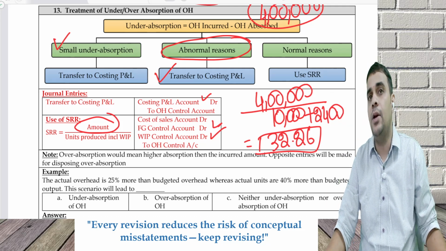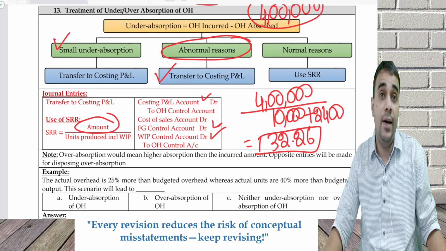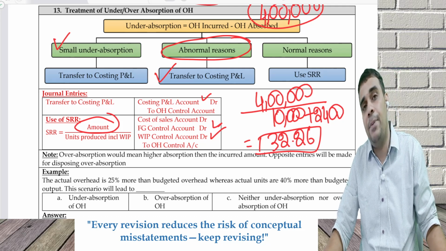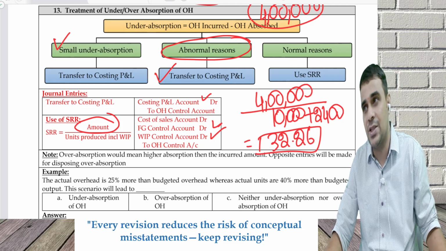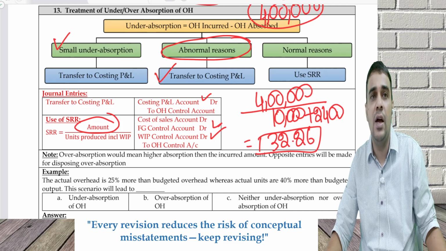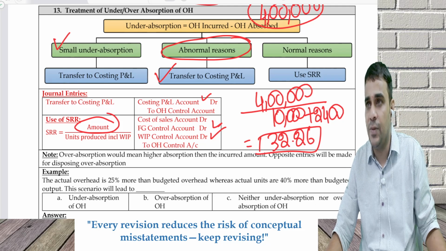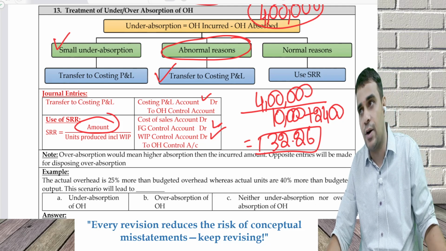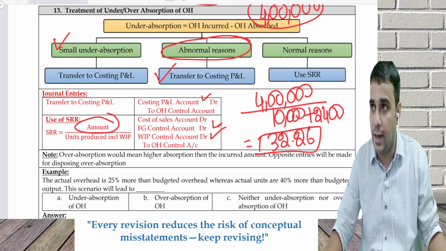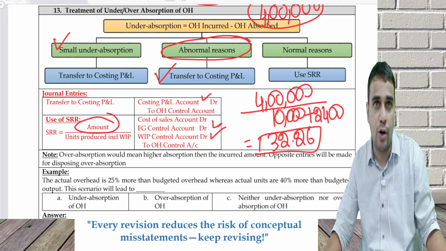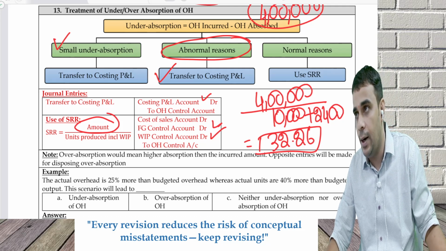Then I understood that no, it's not a small amount. He said it's a big amount. Then I asked, why did it happen? He says it happened because of certain abnormal things. The costing guy did not do it properly, estimation went wrong, the finance guy spent more, the purchase guy spent more. Everything went wrong in the company. When everything went wrong, ignore it and transfer to costing P&L. You cannot tell your customer to pay, not the current year customer, not the next year customer. Ignore and proceed ahead.